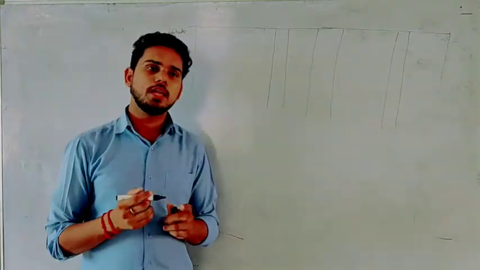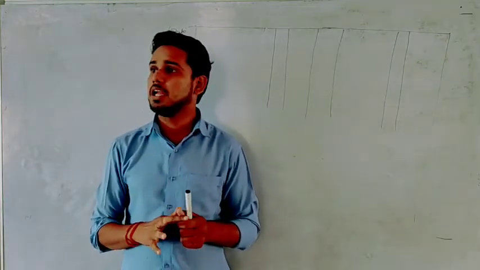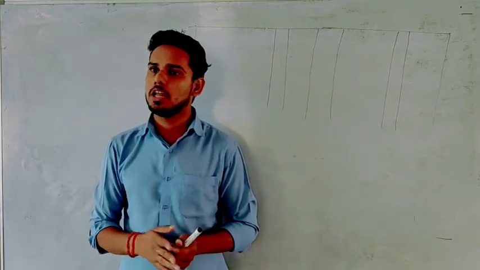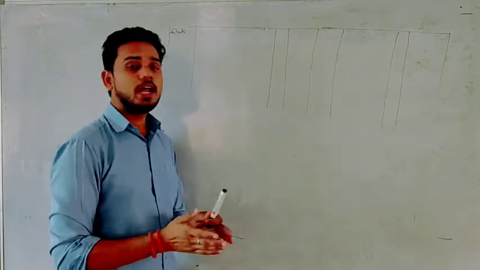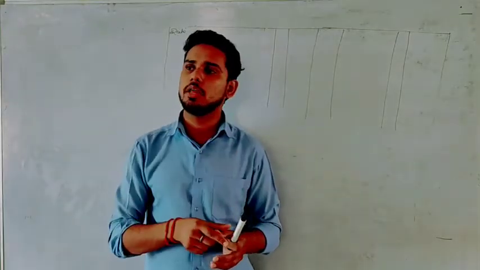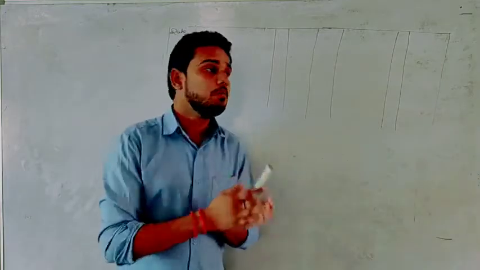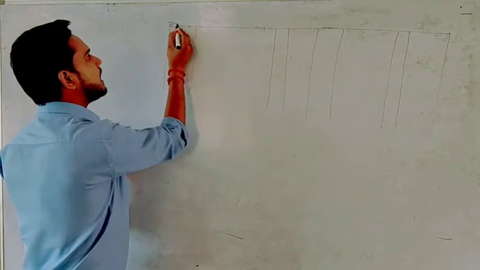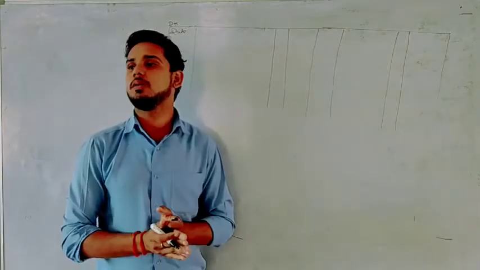So before understanding how we can post transactions from journal to ledger, it is important to know what is the format of an account in ledger, or how an account looks like. So like in case of journal, there were 5 columns, right? Date, particulars, then LF, then amount debit and amount credit, right? Same way in ledger, there are 2 sides. In journal, there was 1 column for debit amount, 1 column for credit amount. But here there will be 2 sides, right? The left hand side is known as debit side, right?